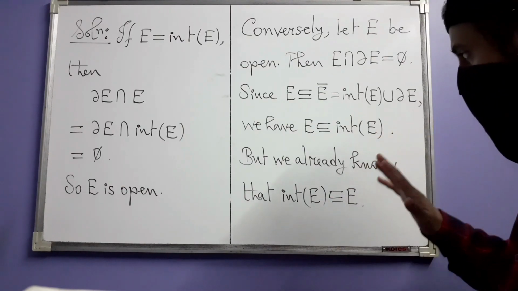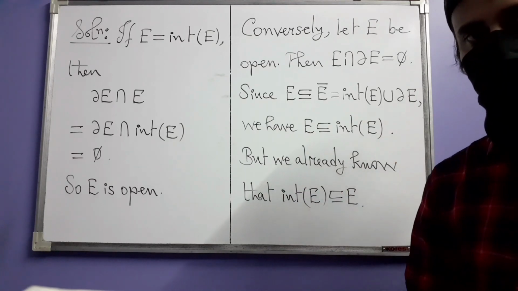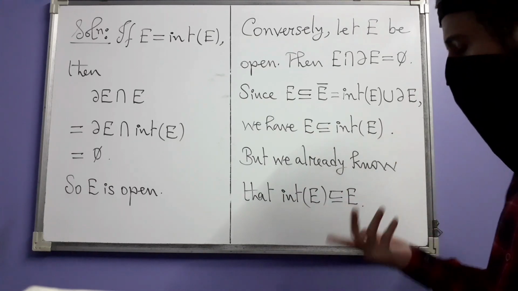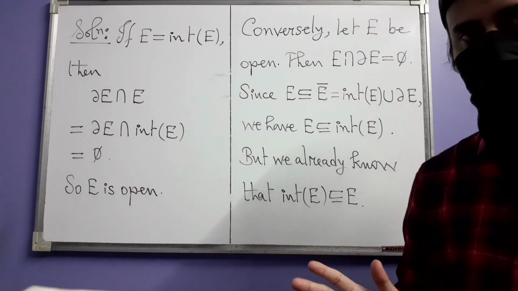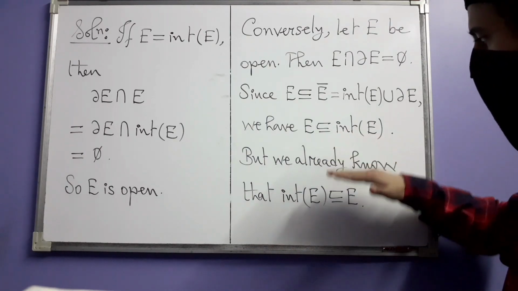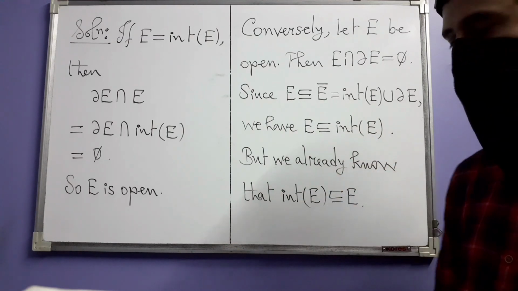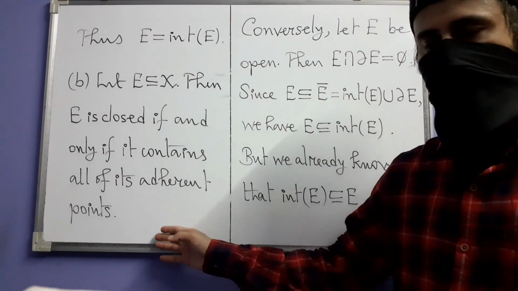But at the same time, we already know that the reverse inclusion is true. In fact, this reverse inclusion is true for any set E, not necessarily open set. So now you have this as well as this. So from these two, you have equality. So this is part B.